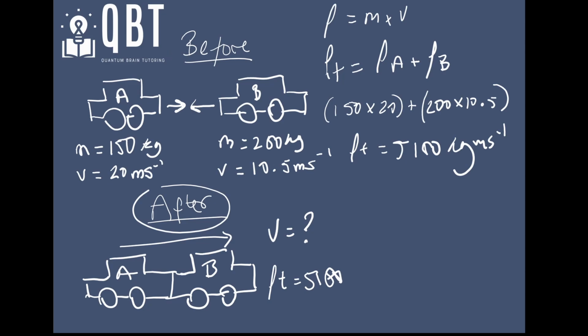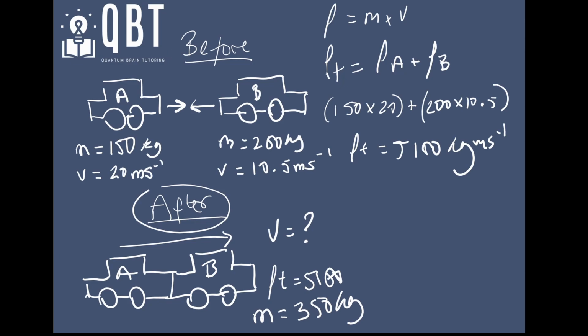In this question, we're treating them as if they've collided and are moving together, and because of that, we need to treat them as one object, which means their mass is now cumulative. We need to add their masses together to calculate the total mass, which would be 200 plus 150, giving me 350 kilograms.